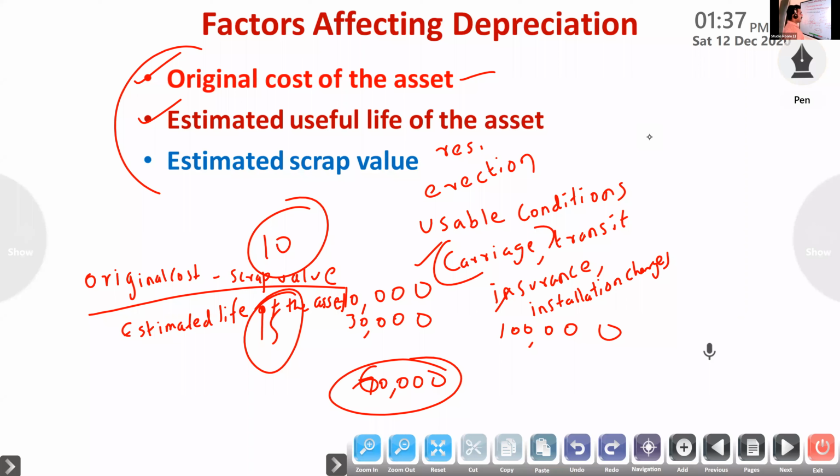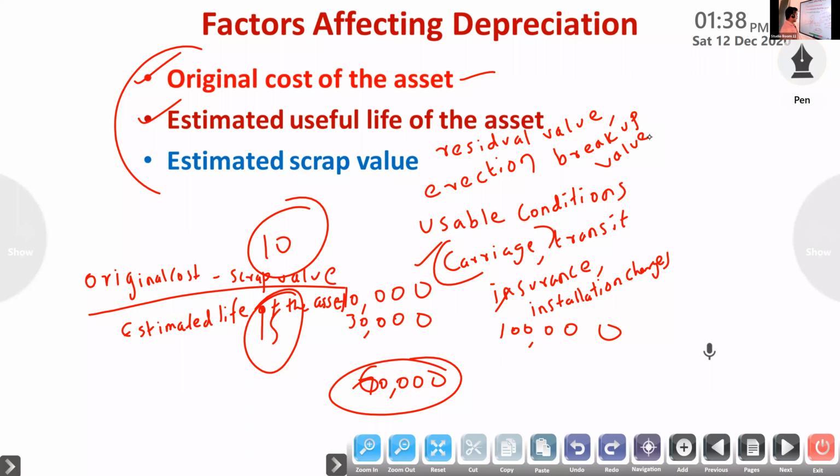Scrap value means it is the estimated sale value of the asset at the end of its useful life, at the end of its service life. That is called scrap value. Estimated sale value of the asset at the end of its useful life.